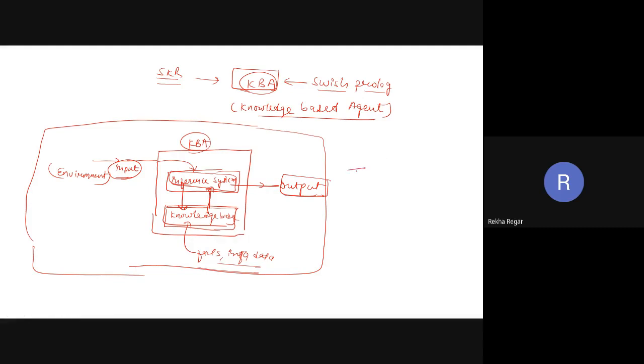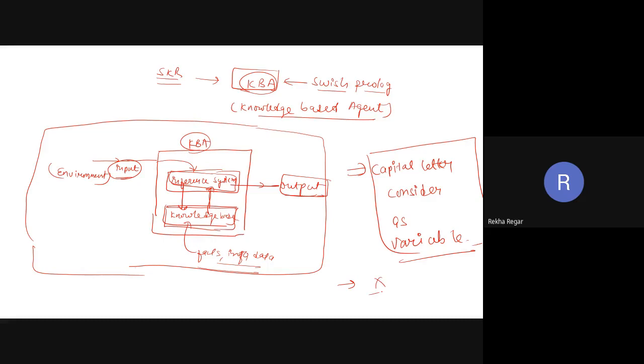In Swi-Prolog, a variable is always represented with capital letters like X, Y, or Z. Any such word represents a variable.